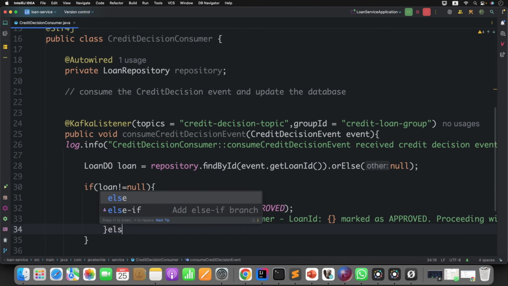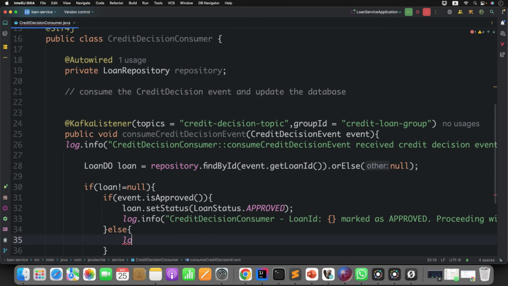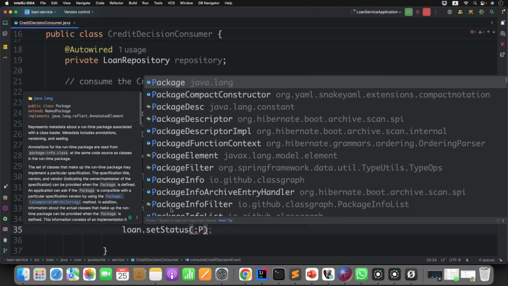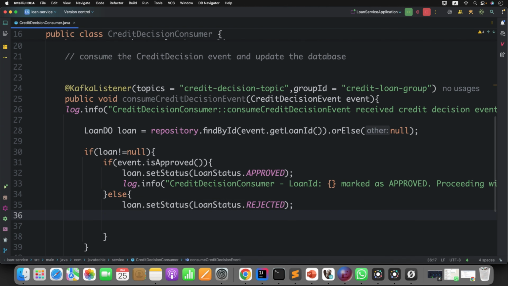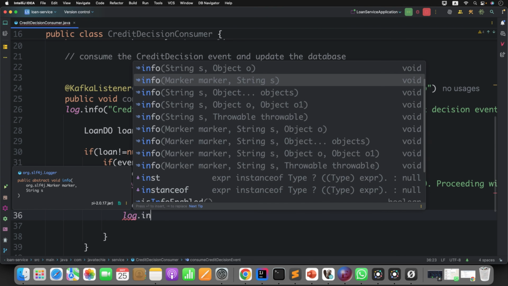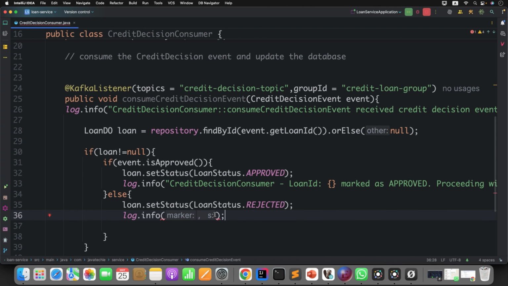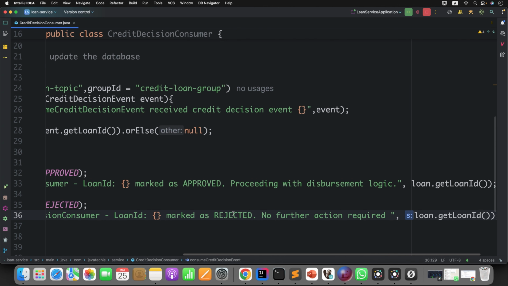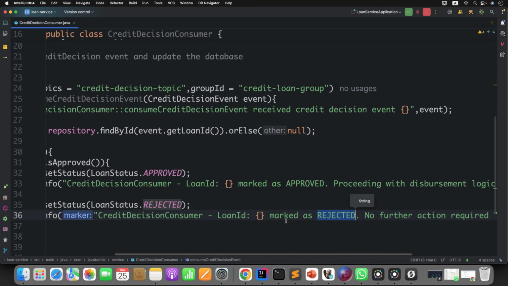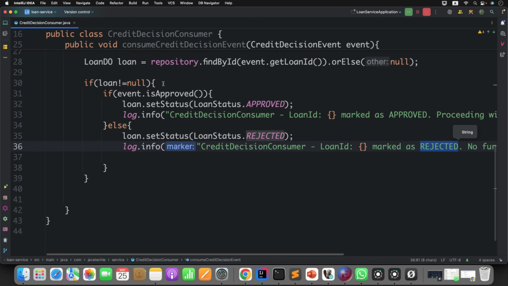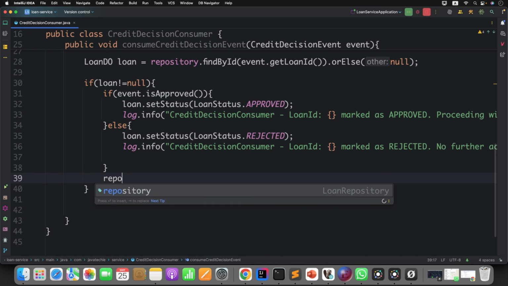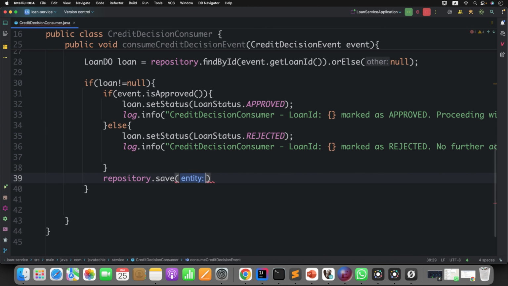Now else set the loan dot status to rejected. Here also you can add some log statement dot info and you can pass something saying that it's rejected, no further action required. Now once you have evaluated whether it is approved or not, what you can do? Simply update the repository dot save loan object. That's it.